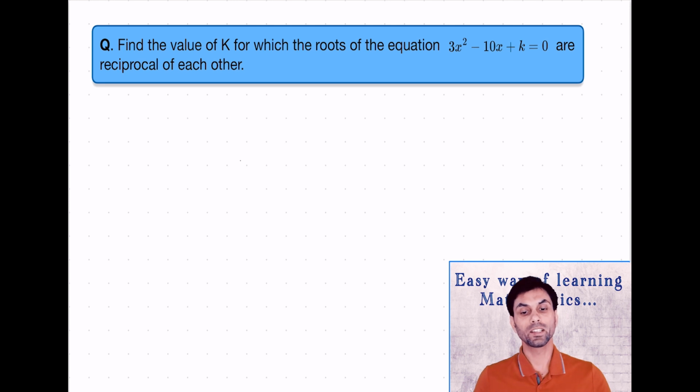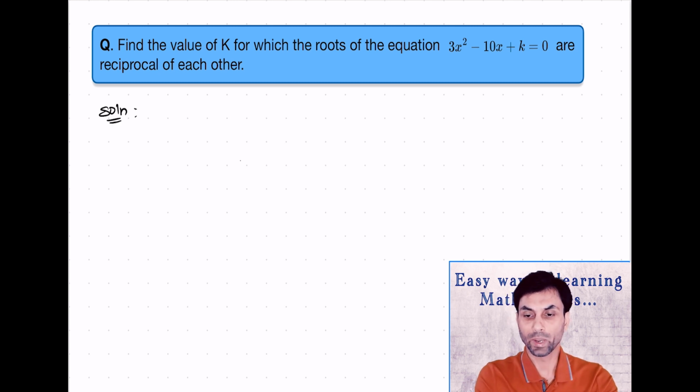Now the question is, find the value of k for which the roots of the equation 3x square minus 10x plus k equals 0 are reciprocal of each other. Now here the roots of the quadratic equation and the zeros of the quadratic polynomial are same. So as we have discussed in the polynomial chapter, the relationship between the zeros and the coefficients is applicable even for the roots of a quadratic equation. So we can say for the quadratic equation that the sum of the roots will be minus b by a and the product of the roots will be c upon a.